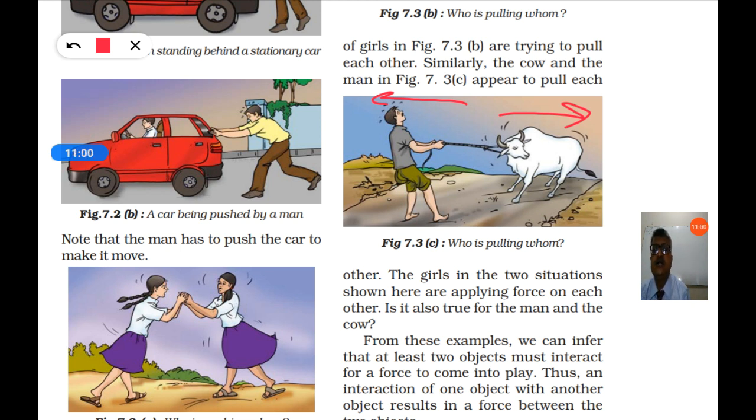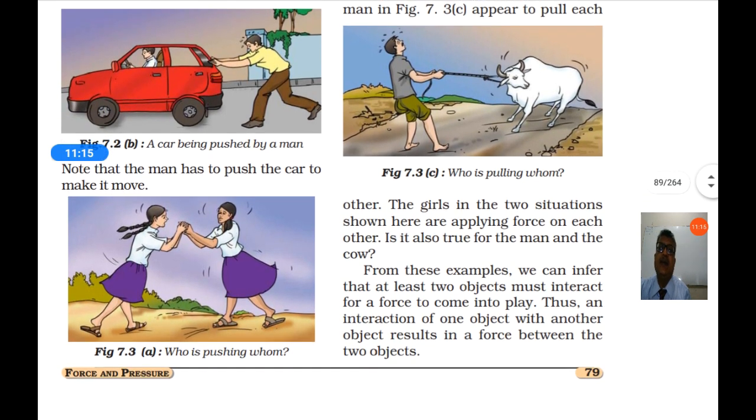So the girls in the two situations shown here are applying force on each other, and it is also true for the man and the cow. Here also forces are applied by the man on the cow and the cow is applying force on the man. From these examples we can infer that at least two objects must interact for a force to come into play. So at least two objects are required to apply force on each other.